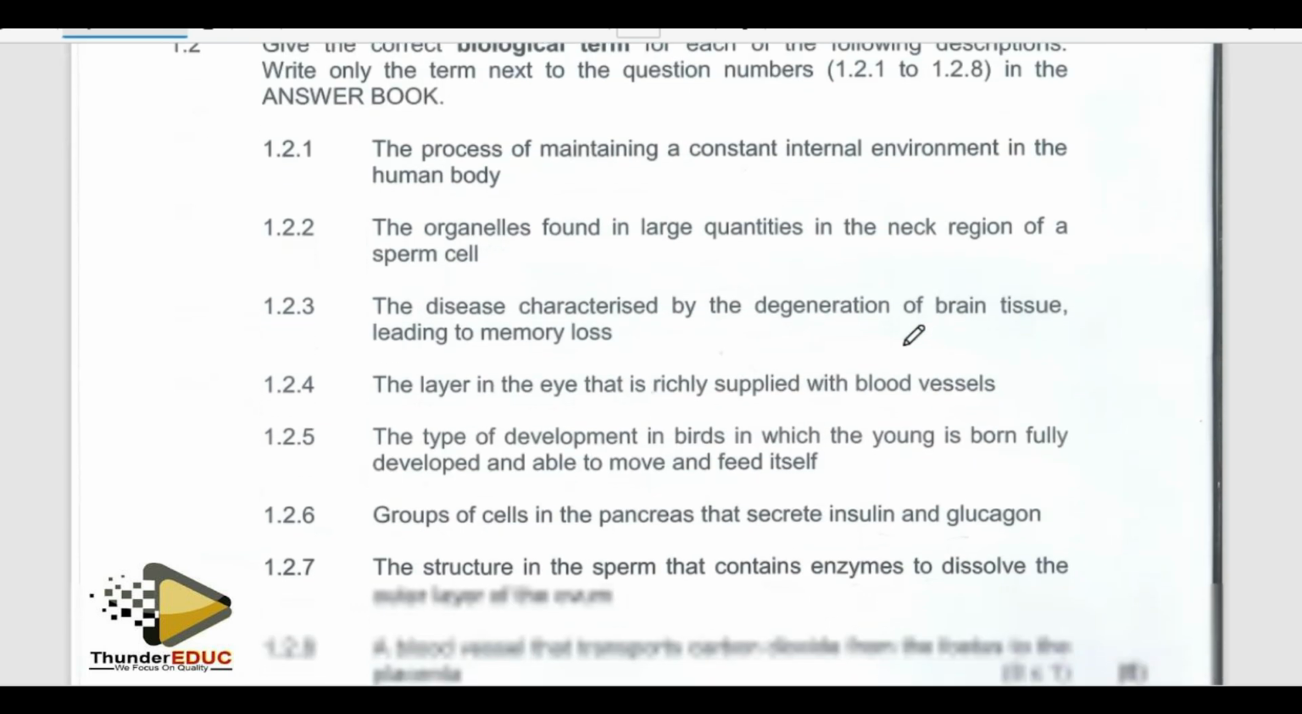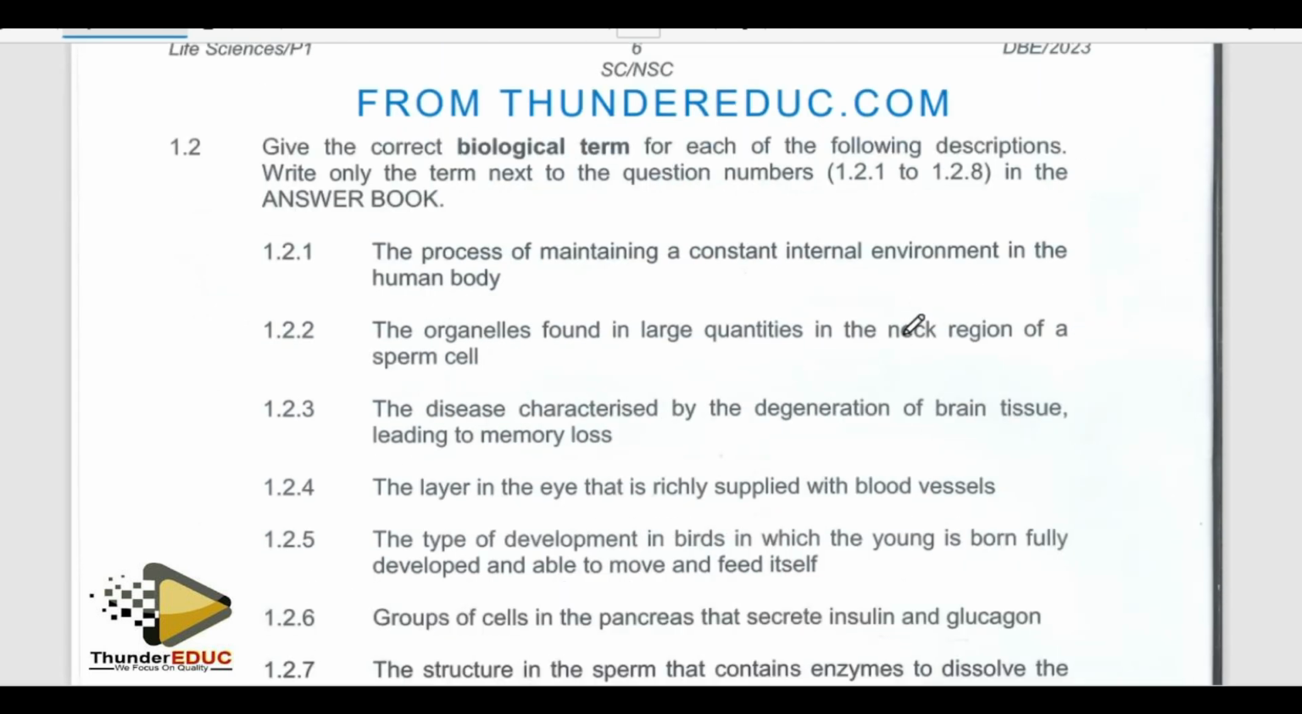Then let's go to the second question, whereby everyone must get all these questions. All these questions must be got right. Okay, number 1. The first question, they are saying the process of maintaining a constant internal environment. How do you call that? We call it homeostasis. That's number 1. Good.